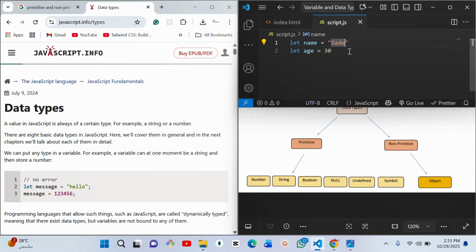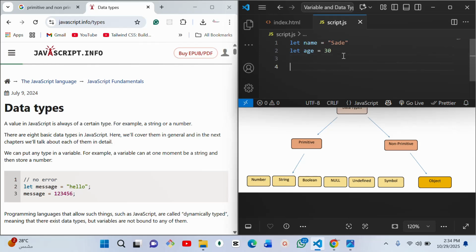So inside a box labeled name, there is only one value. For age, the only value inside is 30. There is a box labeled age, and the only value we put inside is 30. So primitive is the kind of data type whereby only one single value is assigned to that variable.